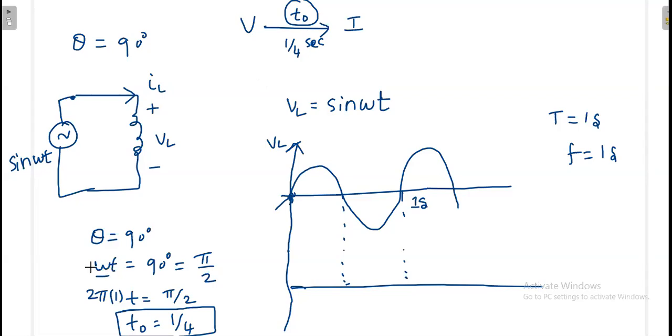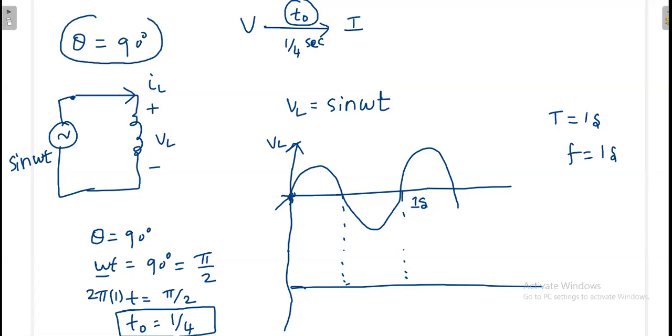Once you change your frequency, then t naught will change. Once you take your frequency in terms of kilohertz, then your delay may be in terms of milliseconds. Once you take your omega in terms of megahertz, then your delay may be in terms of microseconds. So once you apply, after some time delay only you will get the corresponding effect. That's why the voltage always leads the current. You apply voltage and the corresponding current is not instantaneous, it will come after a few seconds. That is the idea.